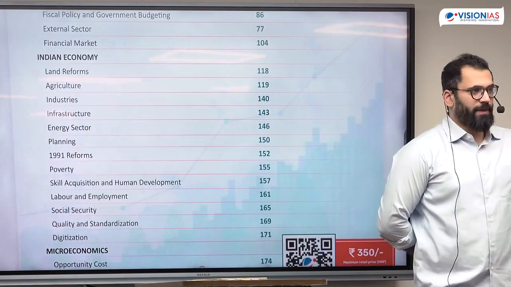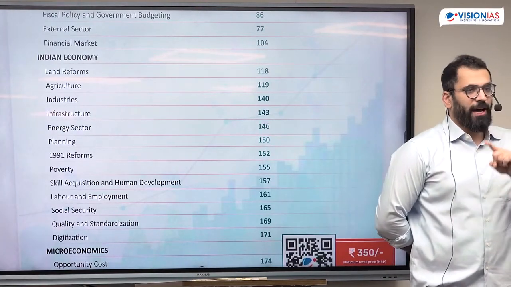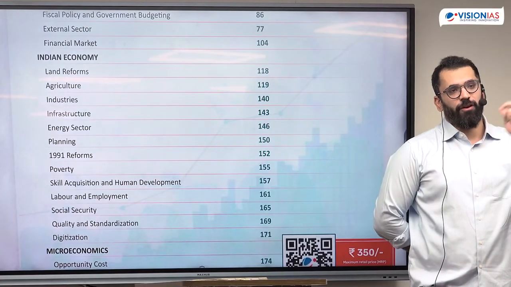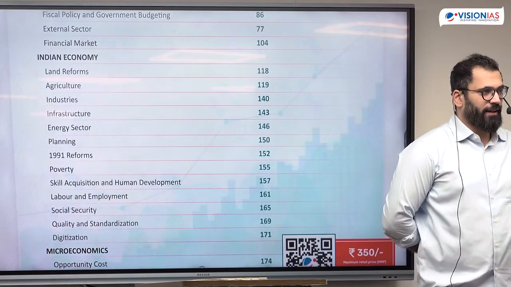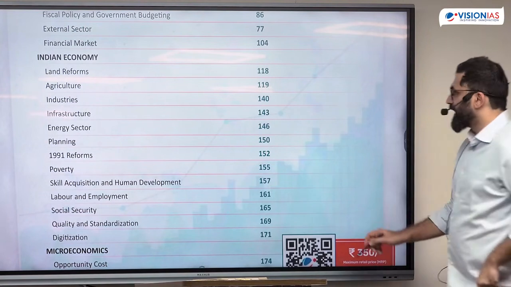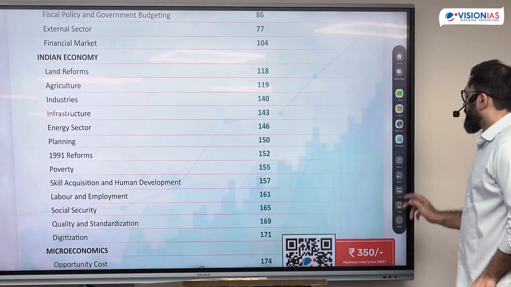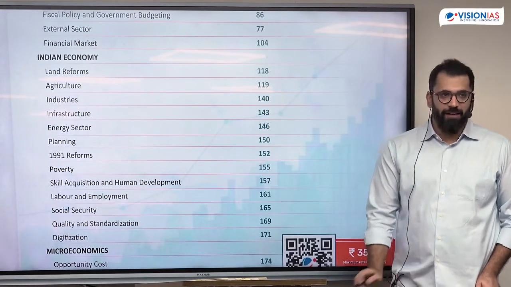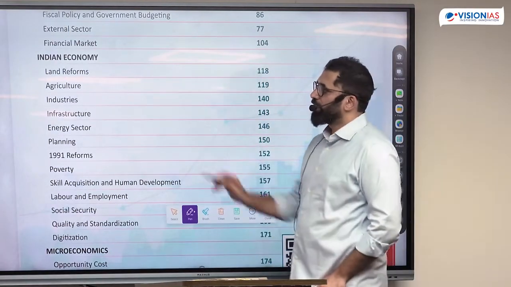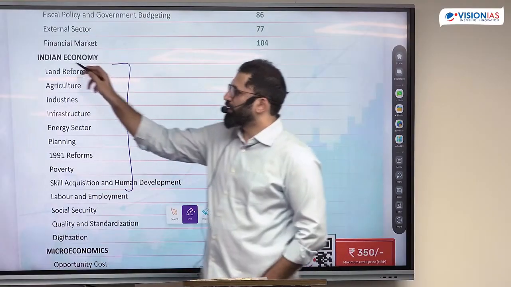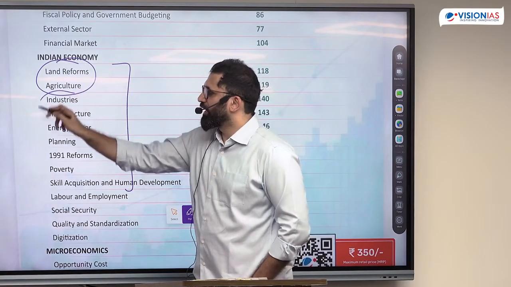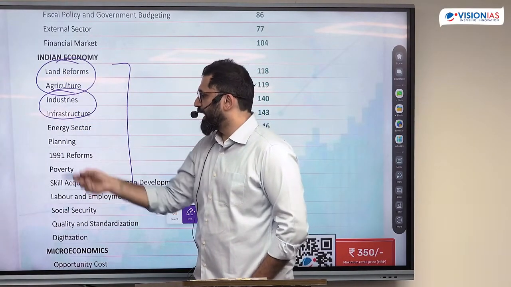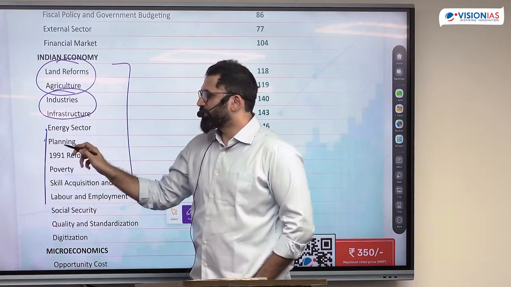They have a question with respect to MSP और PDS system. अब MSP होता क्या है या MSP की crops कौन सी, वो तो prelims में पूछ ही सकता है. So whatever your syllabus of mains is, all of those topics have to be covered from the prelims perspective also. You have number of questions from that and also all of those topics. So it is agriculture, industries, infrastructure, and mobilization of resources.